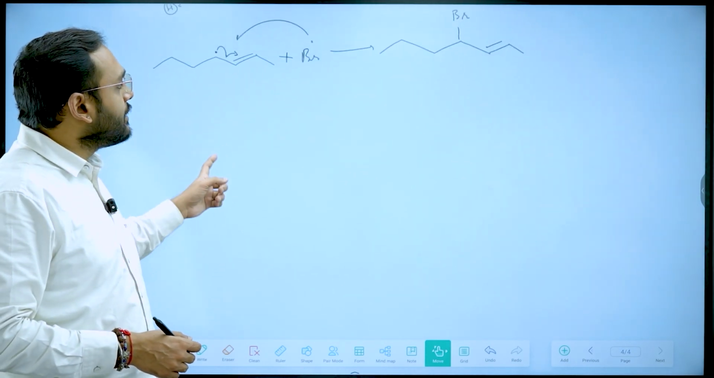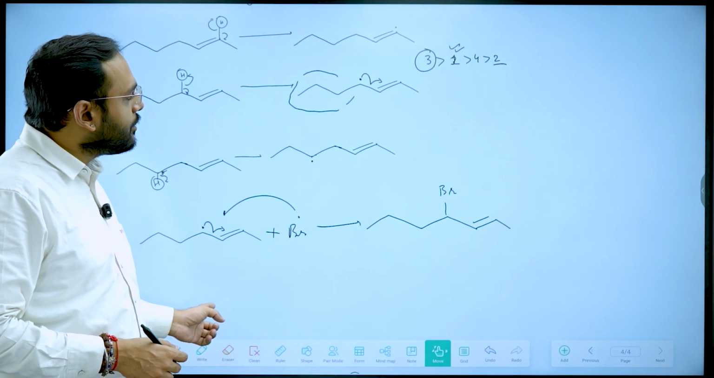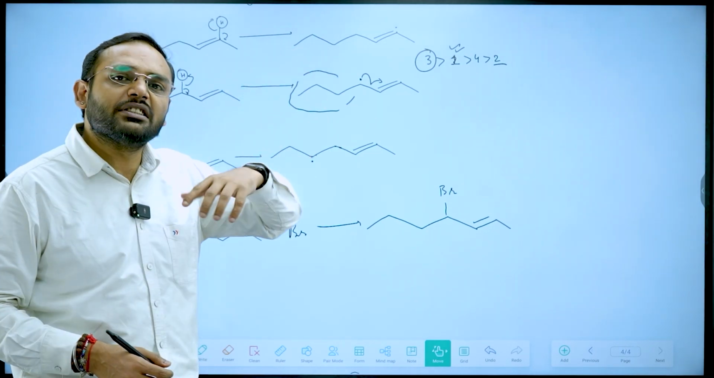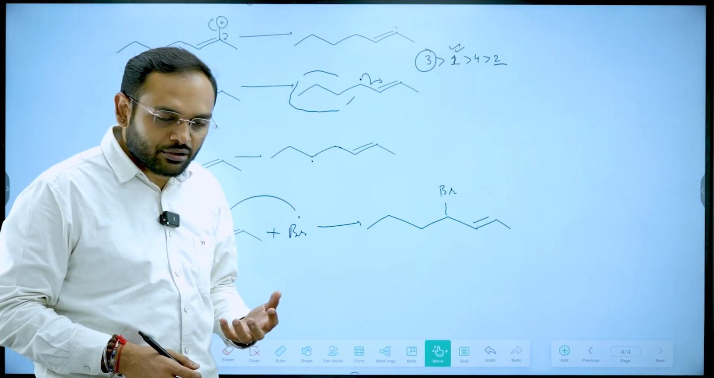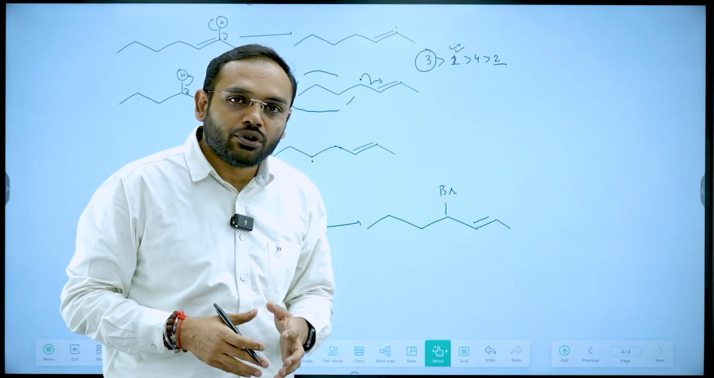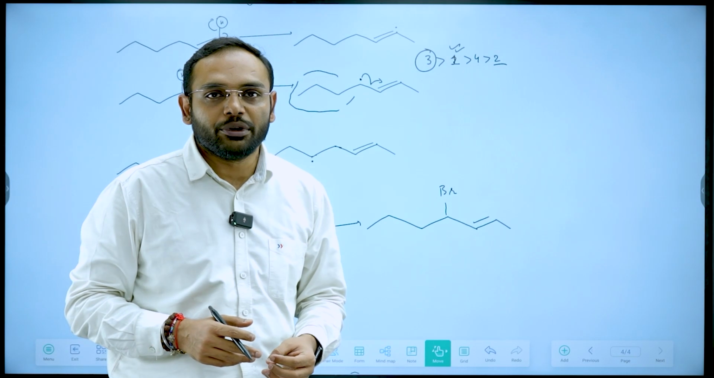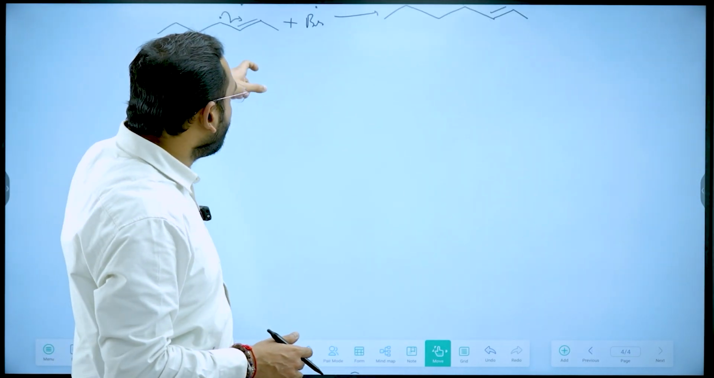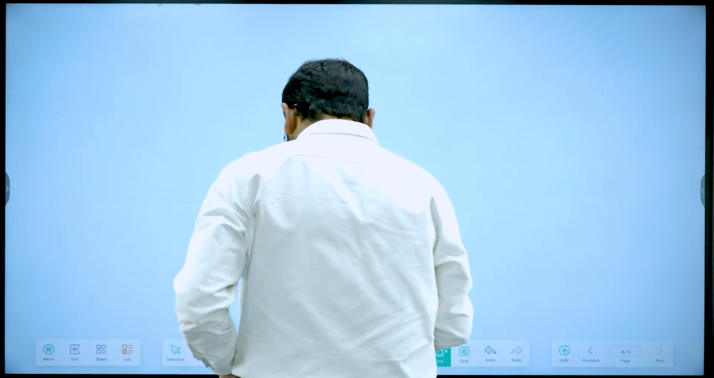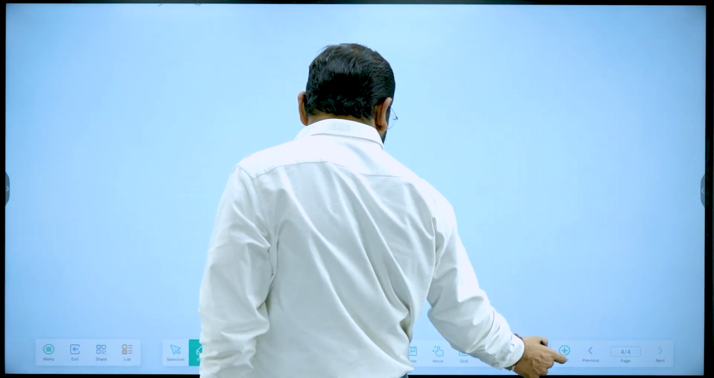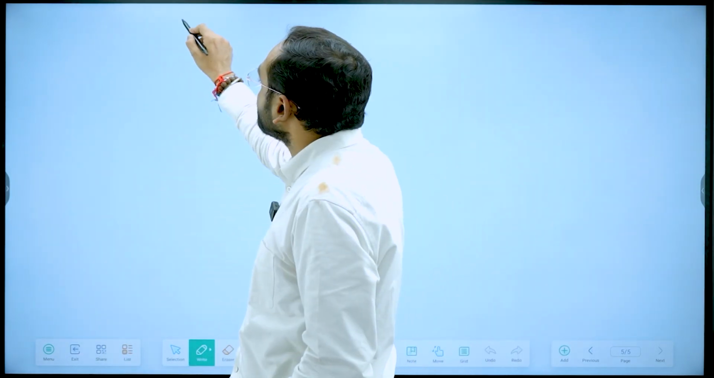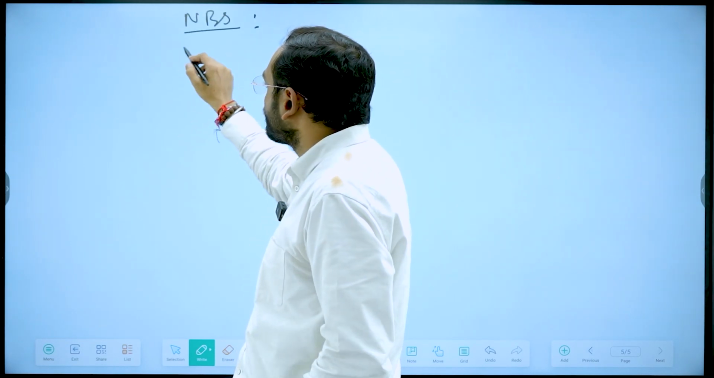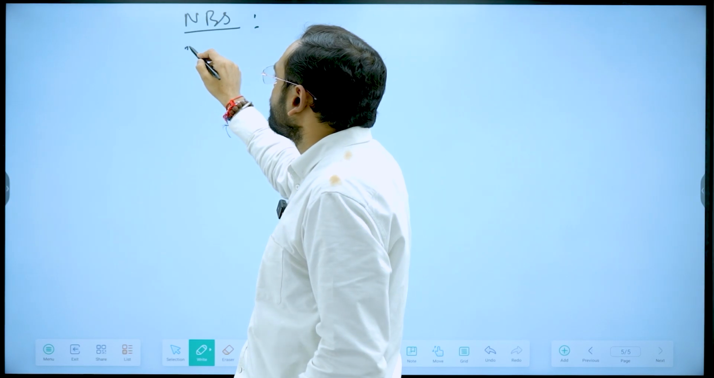So this is how, and the reason why only allylic and benzylic, I hope you understand. This allylic free radical is more stable. Similarly, the benzylic free radical will be more stable because of resonance, and because of this, NBS acts as a brominating reagent only at allylic and benzylic positions. Now let's move to another kind of reaction. The second kind of reaction that NBS shows is electrophilic addition reaction.